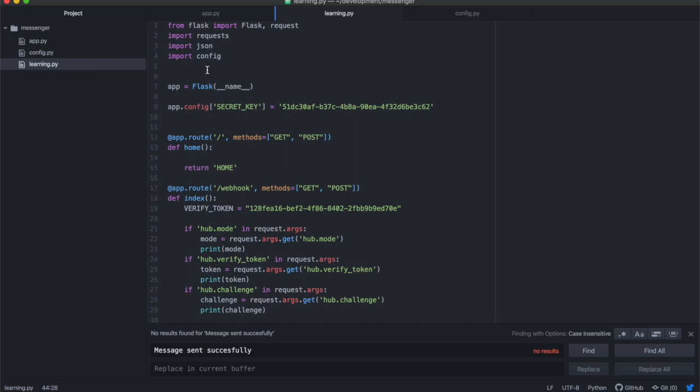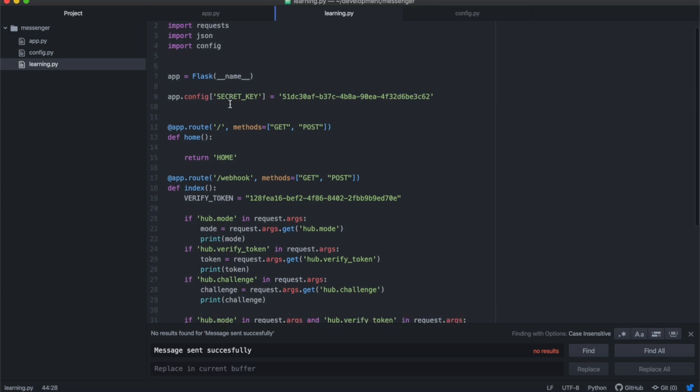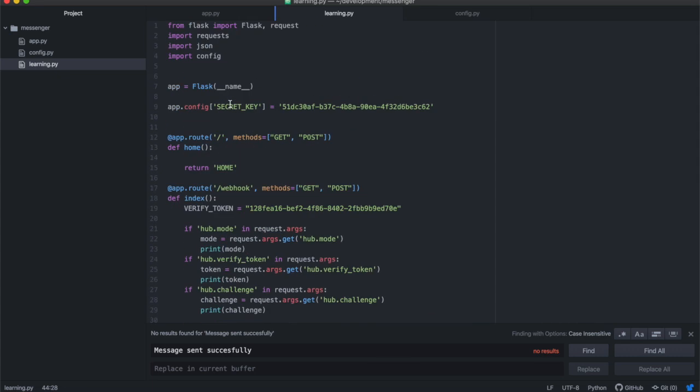Okay, so to create a Flask application, I've written the code ahead of time to save you time, but I will make it available to you if you want. But I will also go through it very slowly, and you can just go along with this video as I'm going. So the first thing, obviously, you need to import from Flask. You need to import Flask, and you need to import request, and then you need to install Flask and install requests and import JSON. Don't worry about this, I'll explain this a little bit later on.